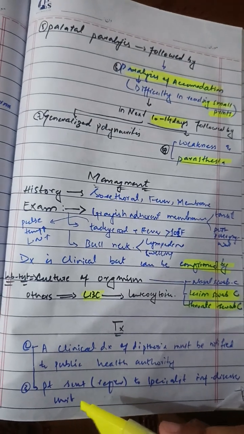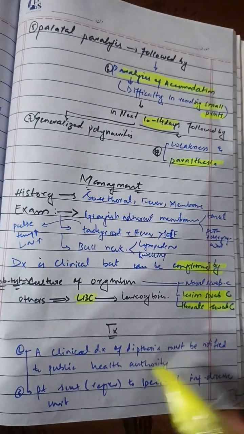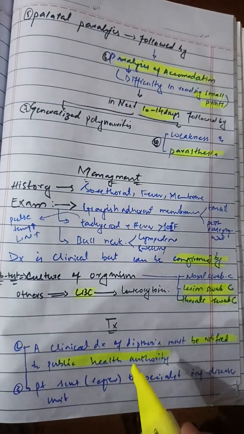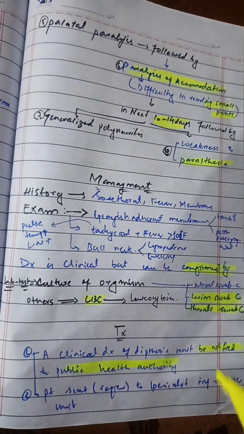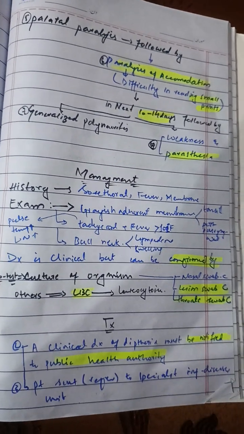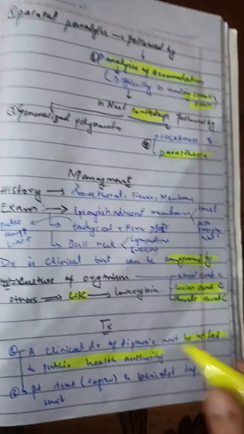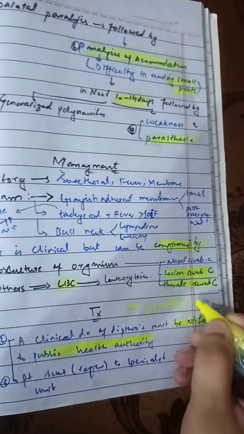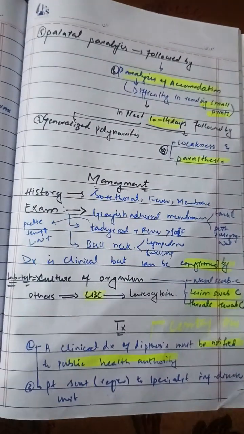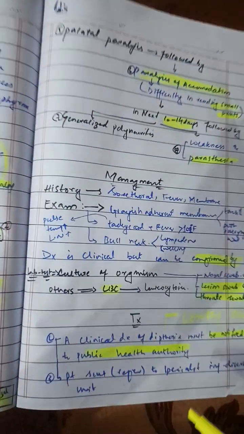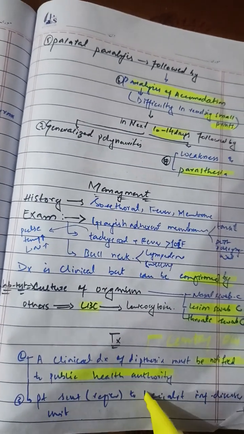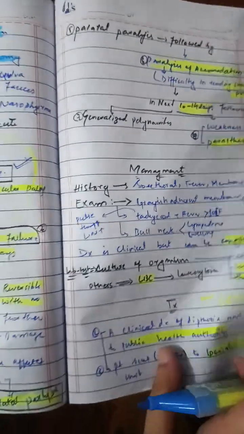Now, how will we treat this patient? A clinical diagnosis of diphtheria must be notified to the public health authority. If it involves circulatory muscles, it can lead to circulatory failure and death, so it is a fatal disease. It is also a contagious disease. It can spread by droplet infection as well as by direct skin-to-skin contact. So we have to notify the authority. The patient is referred to a specialist infectious disease center.